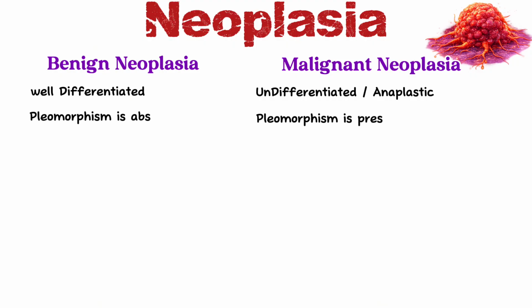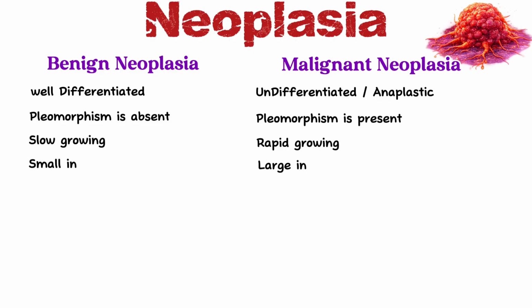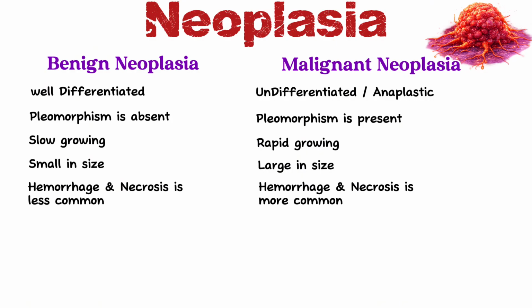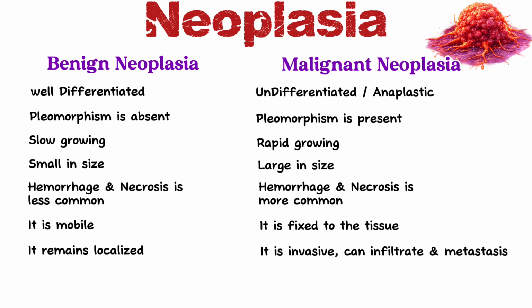Second, pleomorphism is absent in benign neoplasia, but it is present in malignant neoplasia. Here, pleomorphism means difference in the shape, size, and nucleus of a cell. Benign neoplasia is slow growing, malignant is rapid growing. Benign neoplasia is small in size, malignant is larger in size. Hemorrhage and necrosis are less common in benign, and more common in malignant. Benign neoplasia is mobile, malignant is fixed to the tissue. Benign neoplasia remains localized, malignant can be invasive, can infiltrate, and metastasize. Lastly, benign neoplasia is usually non-fatal, but malignant neoplasia can be fatal.